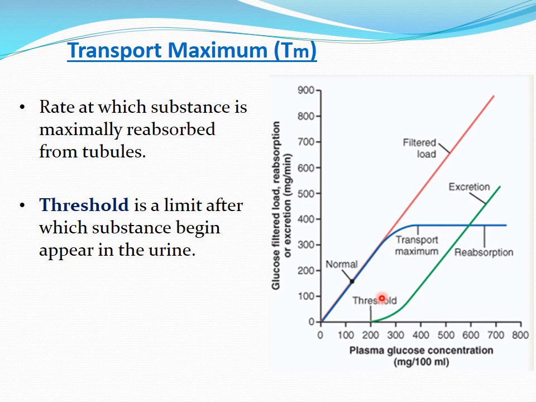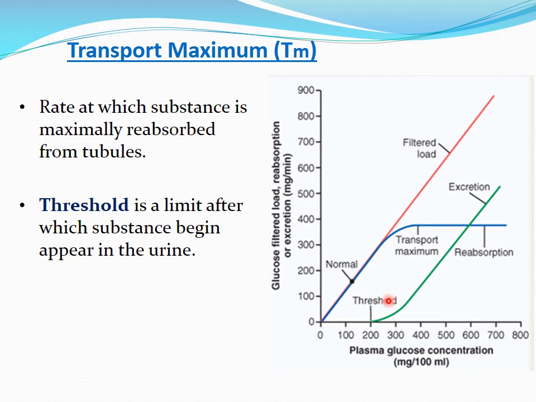And on the other hand, threshold means the plasma concentration at which the glucose will first appear in the urine. Till this point the glucose is absent in the urine. So normally glucose must be absent in the urine. But as the glucose concentration reaches the threshold level, here around 200 milligram per deciliter, at this plasma concentration the filtered glucose will not be fully reabsorbed, and some glucose will appear in the urine. The green line shows the appearance of glucose in the urine.